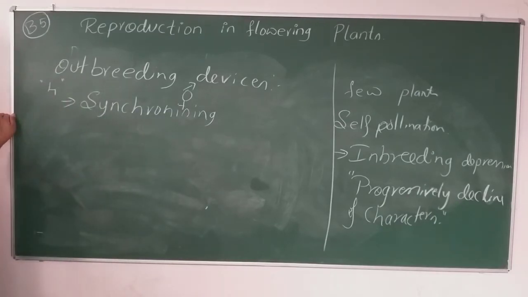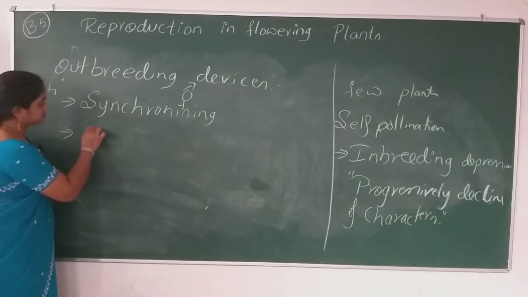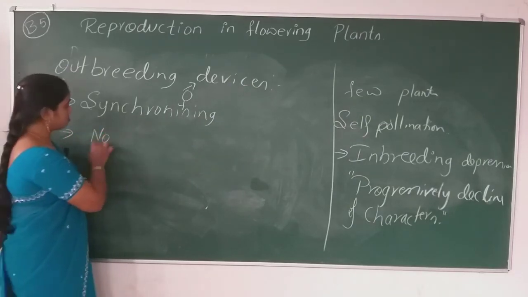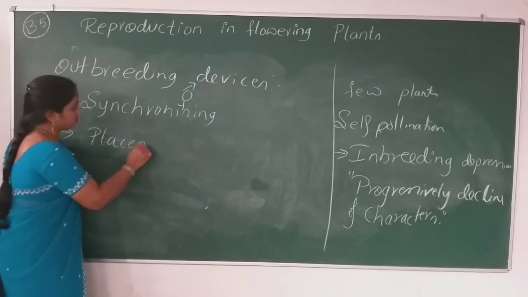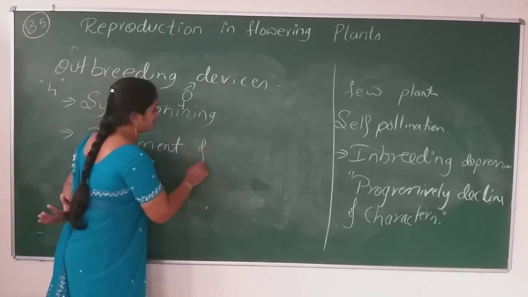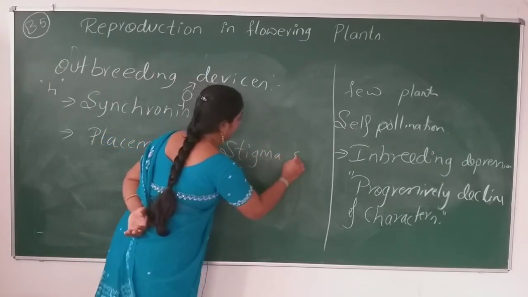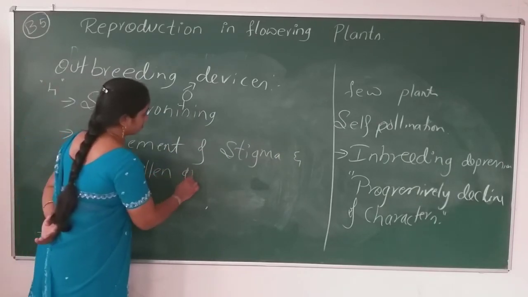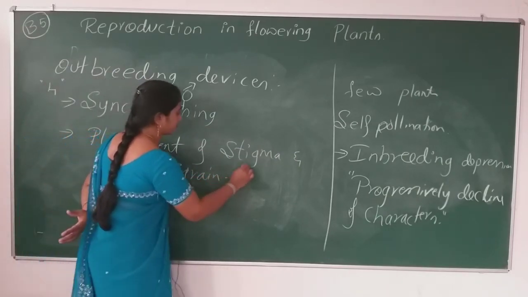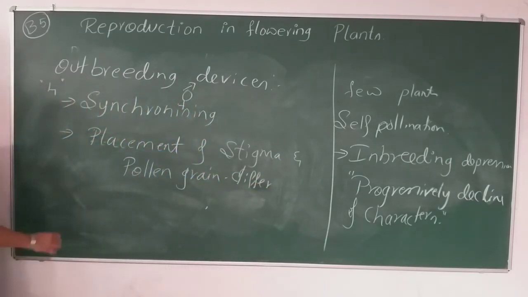And the second device is the placement of stigma and pollen grain differing. What does that mean?